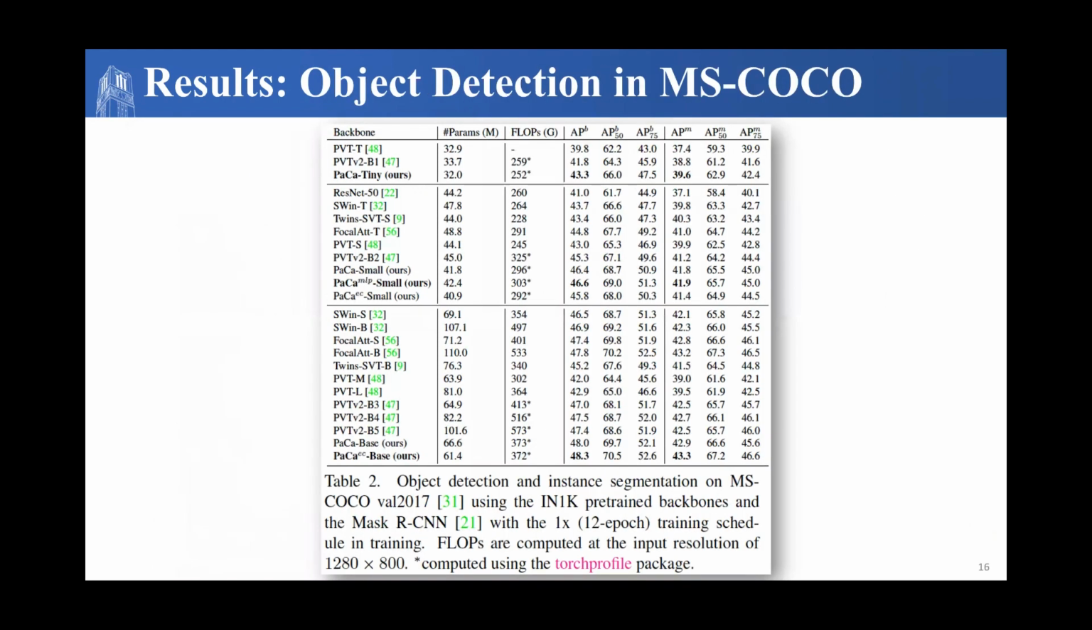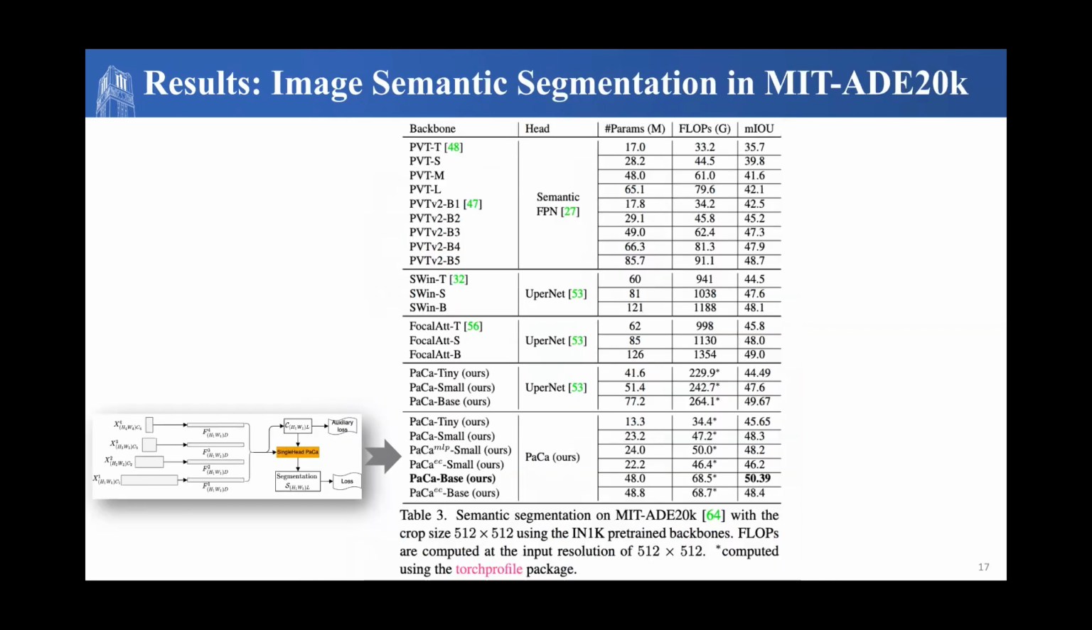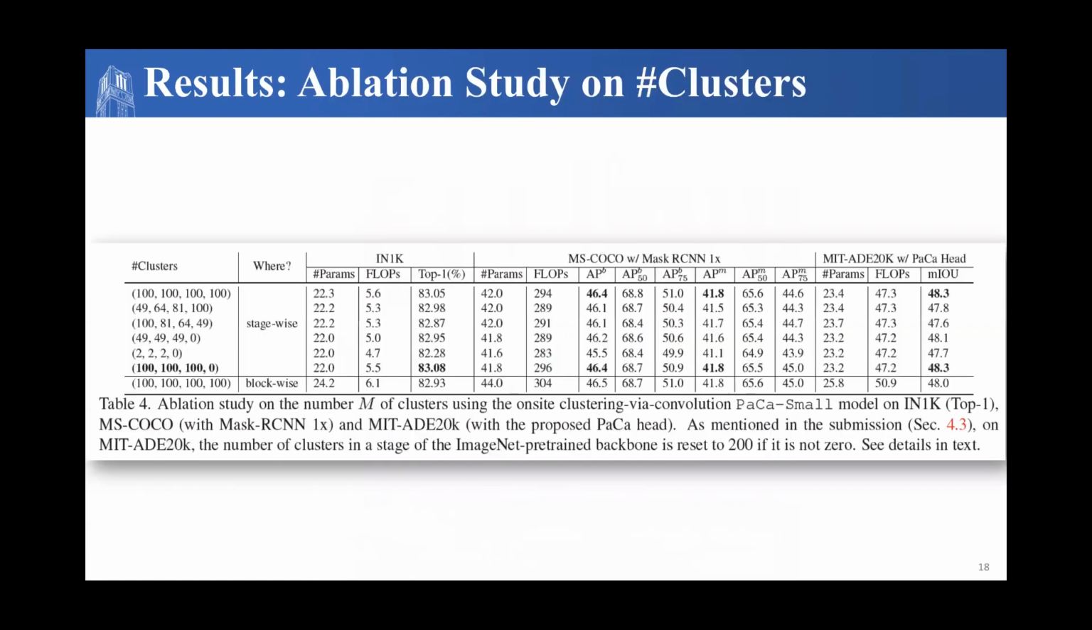Here we display our results for object detection in MS COCO, where our model achieves a mean average precision of 43.3. Here we show the results of our image semantic segmentation, where we display the large performance boost we gain by utilizing our segmentation head versus UpperNet. Here we perform an ablation study on the number of clusters, particularly on the PaCa small model.